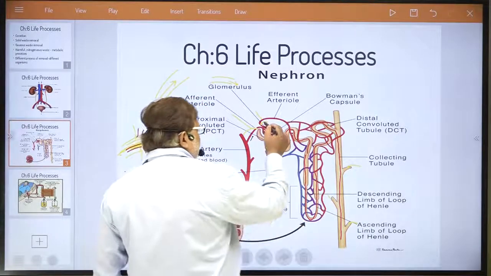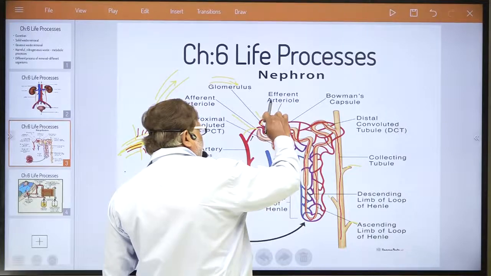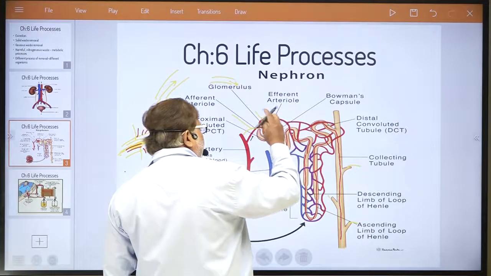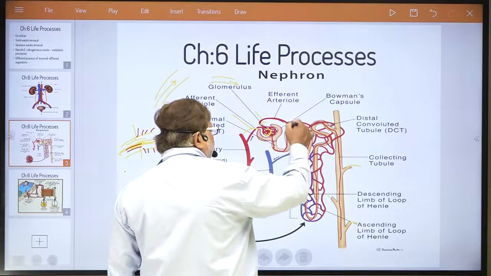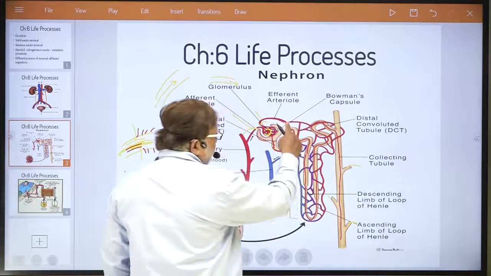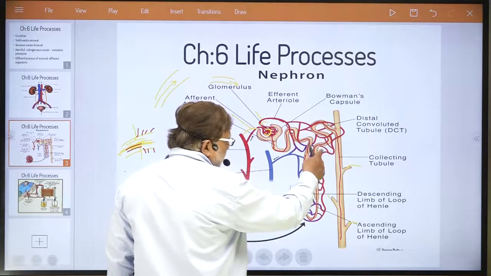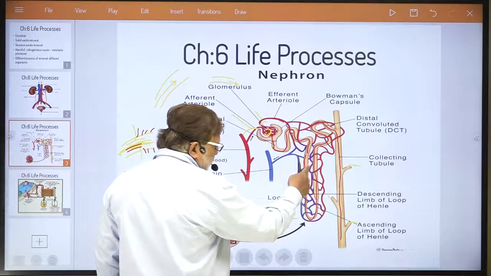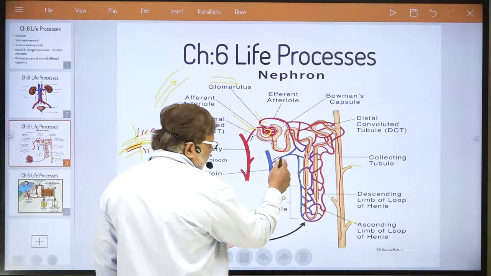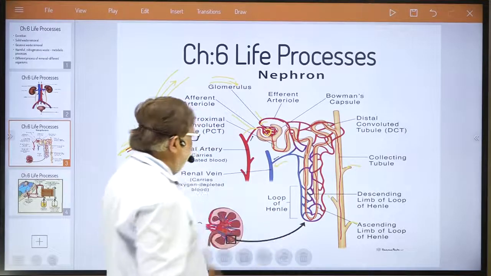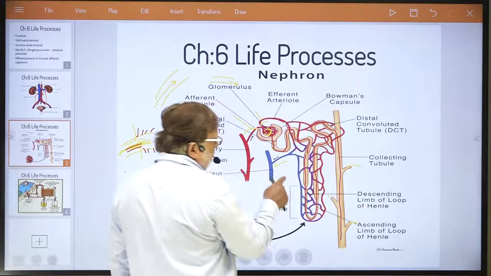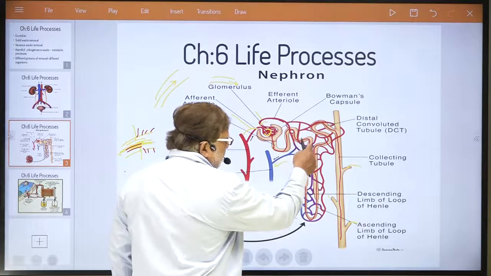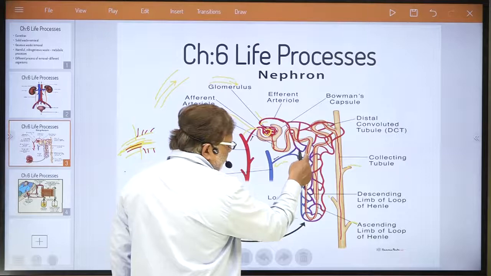Now pure blood will come out from here, and pure blood will travel in this artery. Can you see this? Pure blood is traveling in this artery. Then pure blood comes into these venules and returns to the venule capillary, meaning the renal vein. So if you can see the location here, an artery also sticks to the nephron structure.